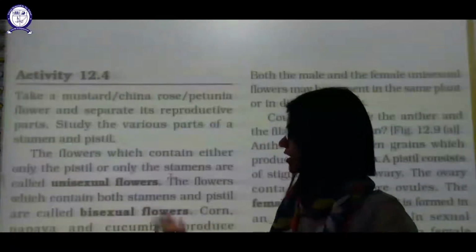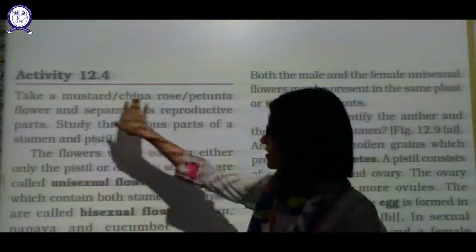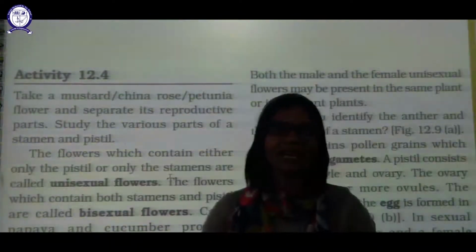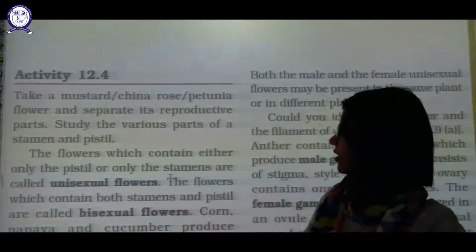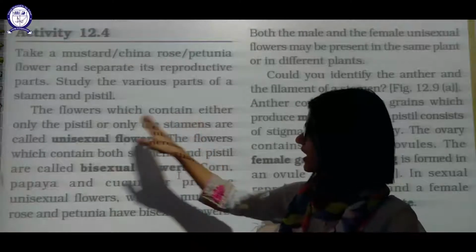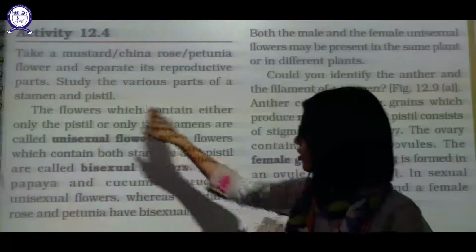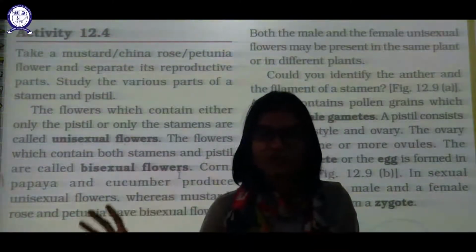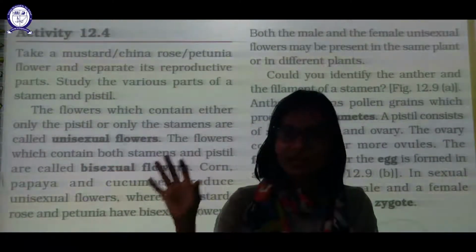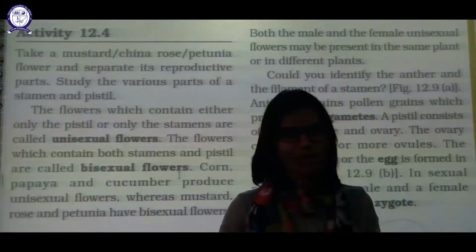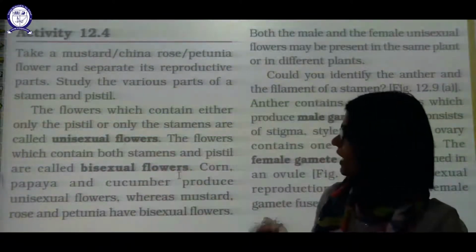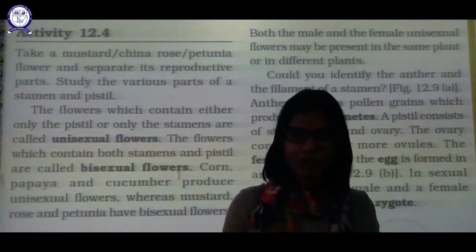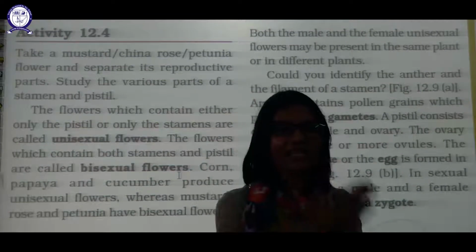Okay, now let us perform activity 12.4. Take mustard or China rose or petunia flower and separate its reproductive parts. You have to separate the male and female part. Study various parts of stamen and pistil. The flower which contains either only pistil or only stamen is known as a unisexual flower. So basically we can divide flowers into two categories. Unisexual flowers have a single reproductive part, either female or male, either stamen or pistil. But bisexual flowers have both reproductive parts in a single flower itself. So bisexual flowers have pistil and stamen both.